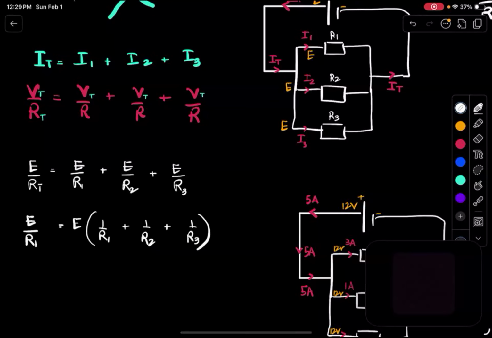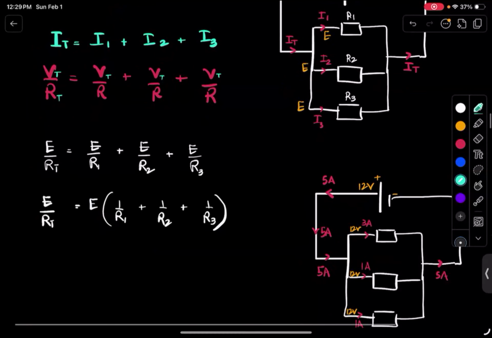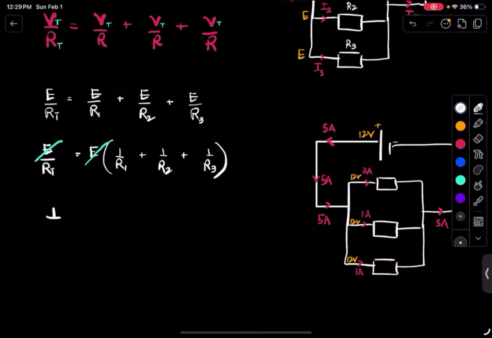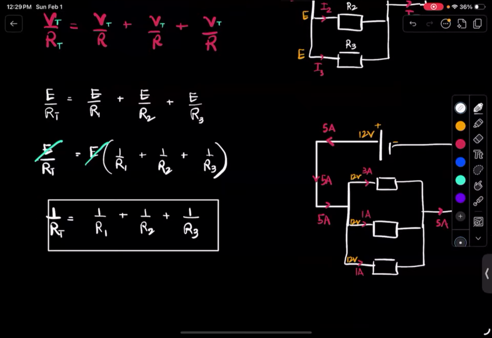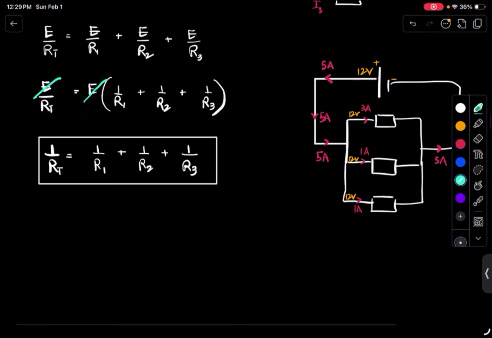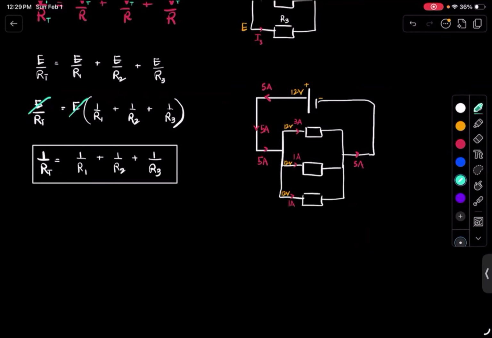And check it out again. E cancels out on both sides. Then what do I get left with? 1 over RT is equal to 1 over R1 plus 1 over R2 plus 1 over R3, and that's it. That's how resistances actually add up in parallel. It's the reciprocals that add up, right? Keep in mind the reciprocals add up and not directly the resistances, right? So this is how you add up total resistance in a parallel combination, right?